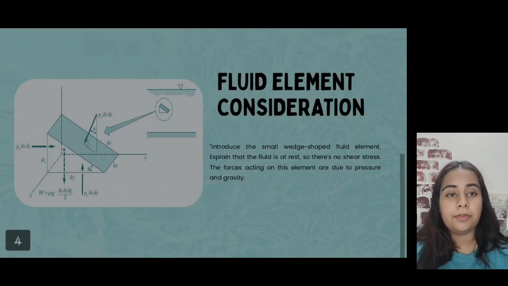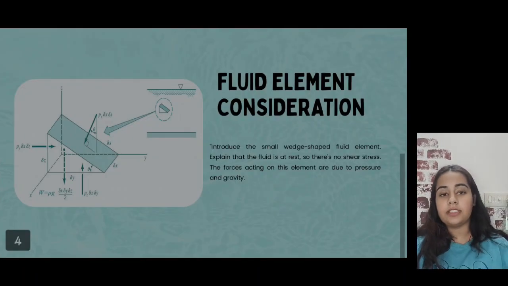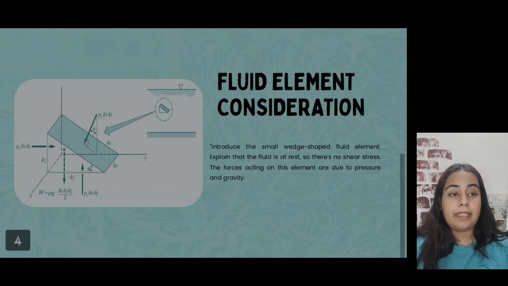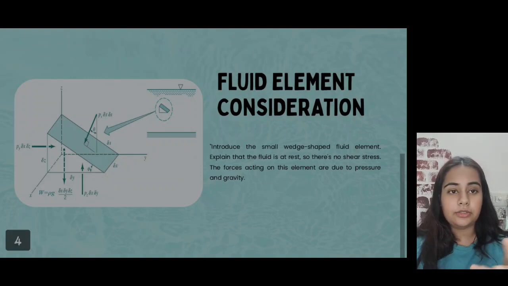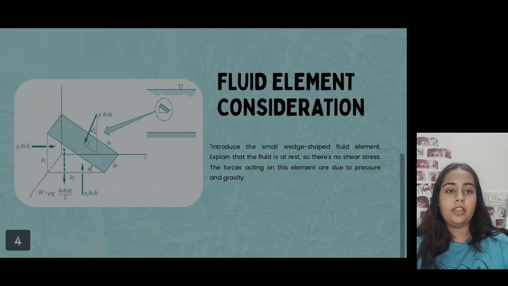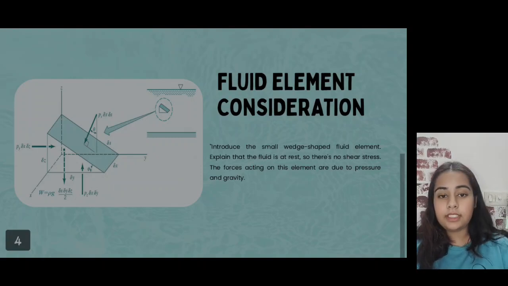Now let's continue to the fluid element and the forces. Let's quickly see the mathematical proof established by him. Let us consider, as shown in the figure, a very small wedge-shaped fluid element. Since the fluid is at rest, there is no shear stress.